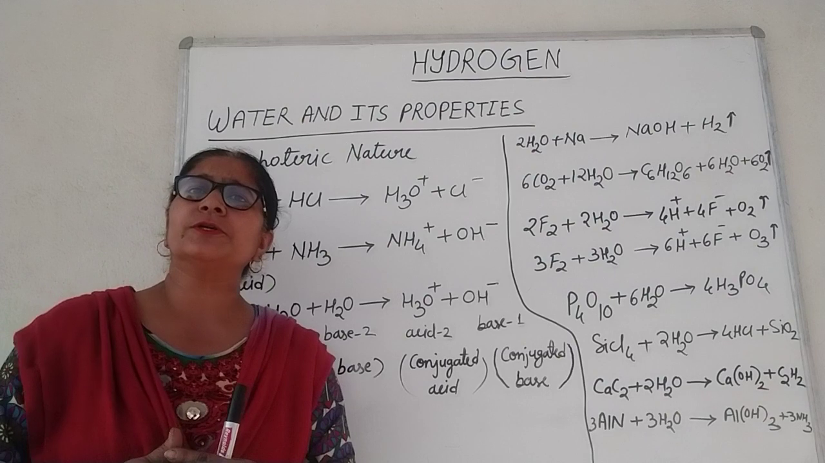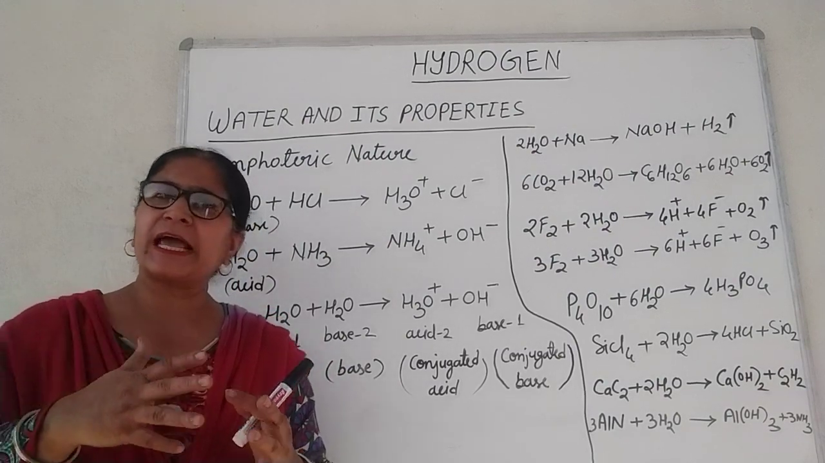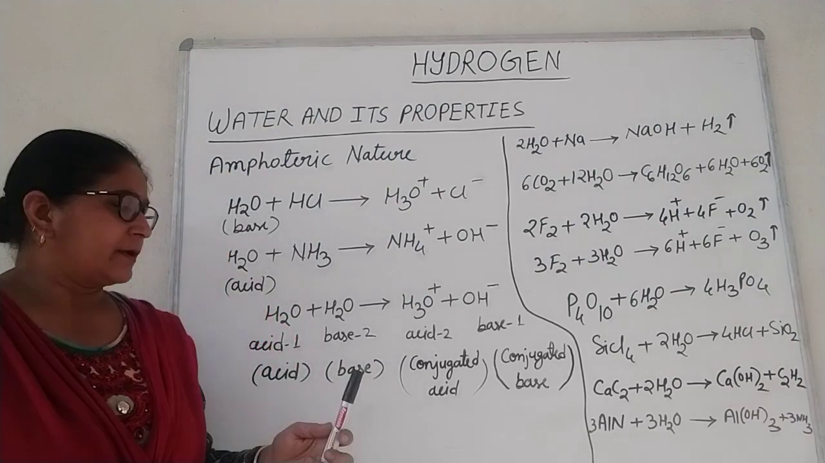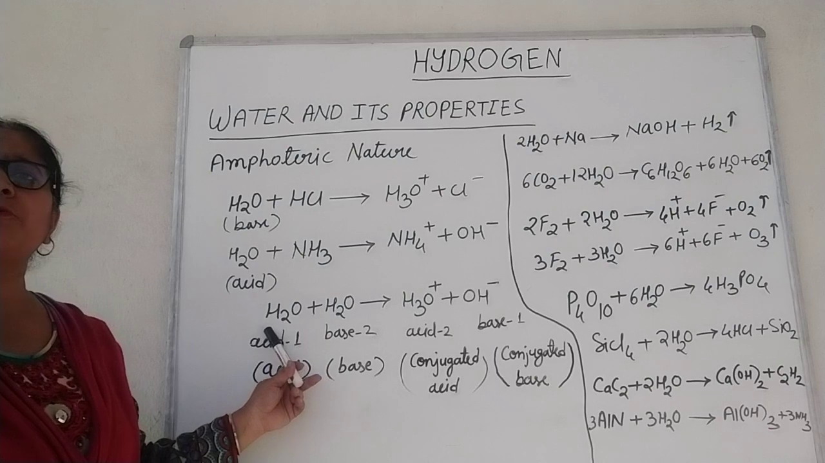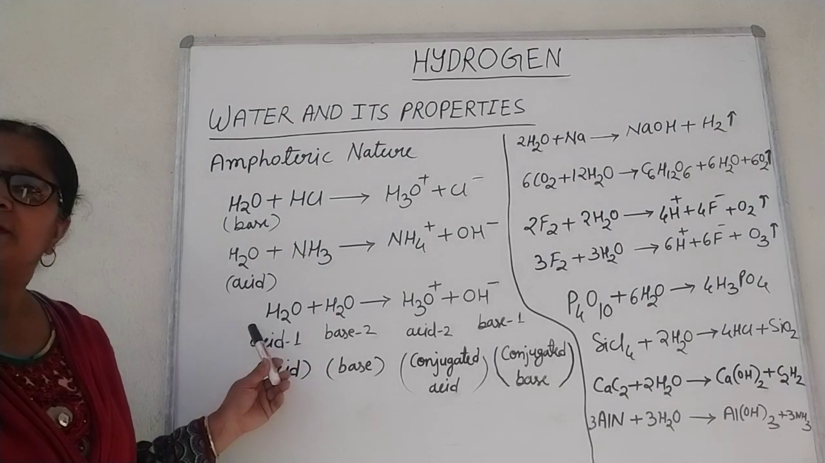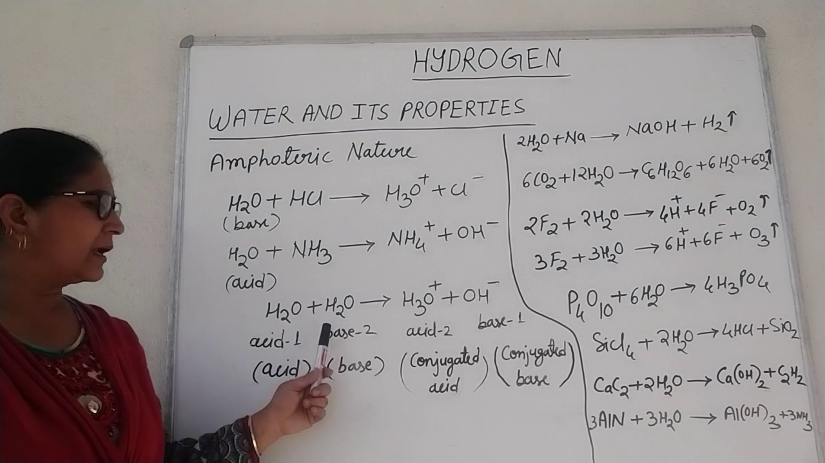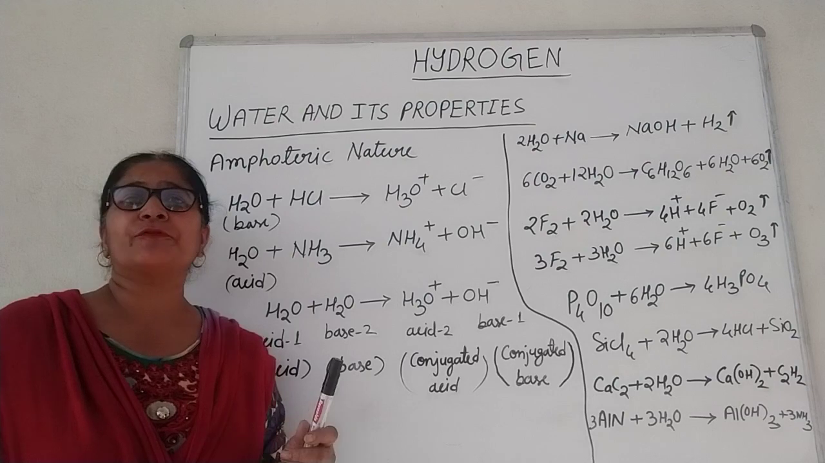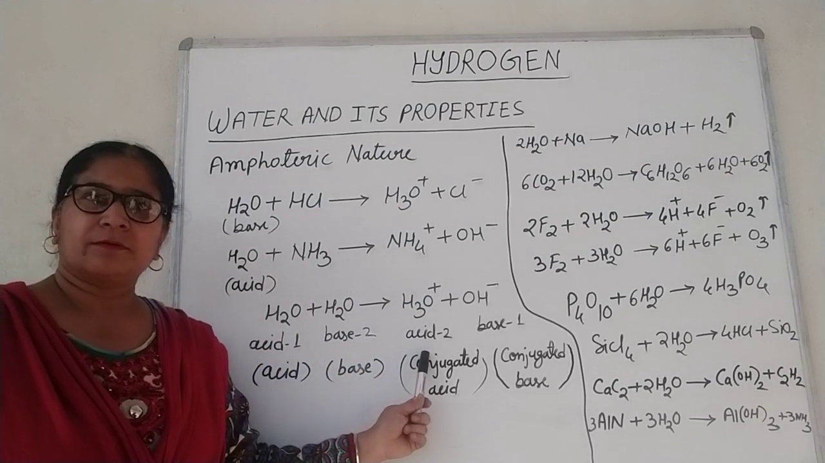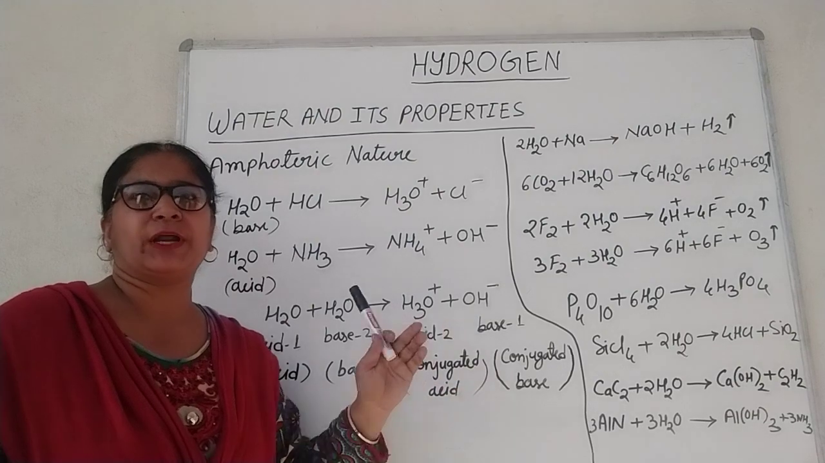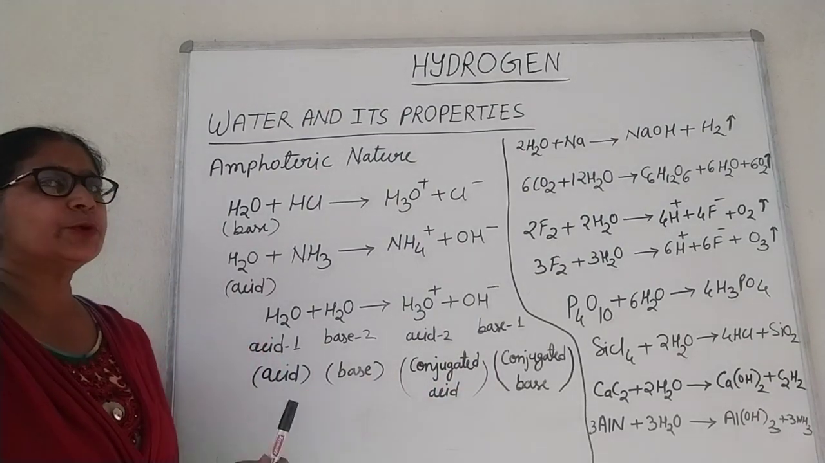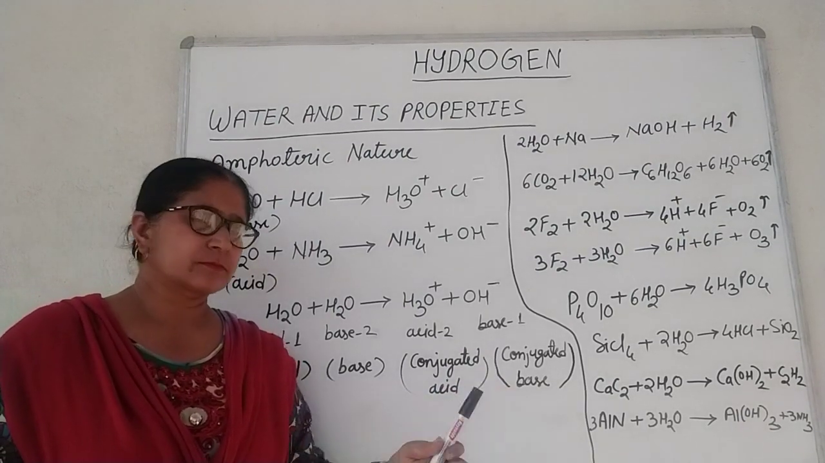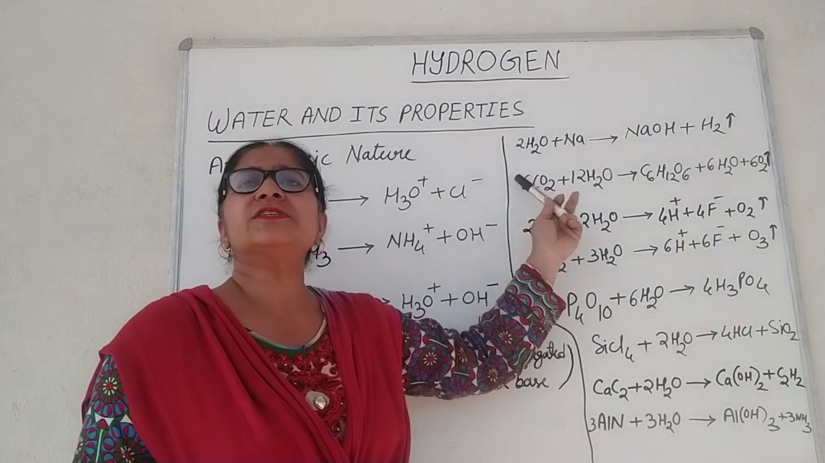Water also undergoes autoprotolysis or self-ionization, in which one molecule of water acts as acid 1 and another molecule as base 2 to give acid 2 and base 1. These are also known as conjugate acid and conjugate base. H2O means water molecules.